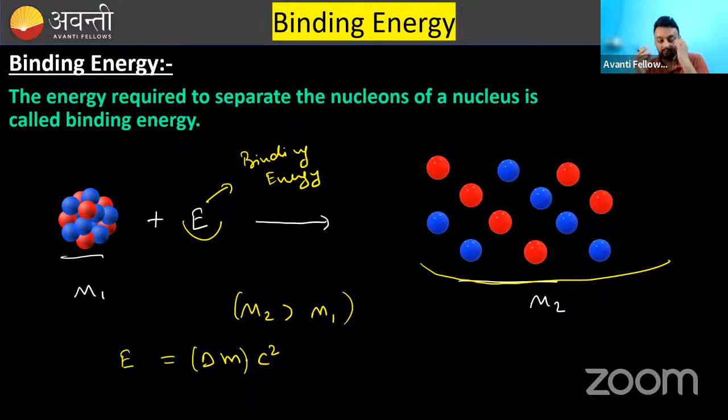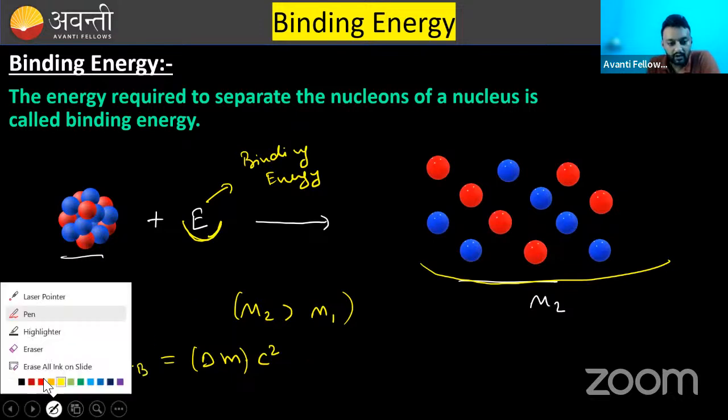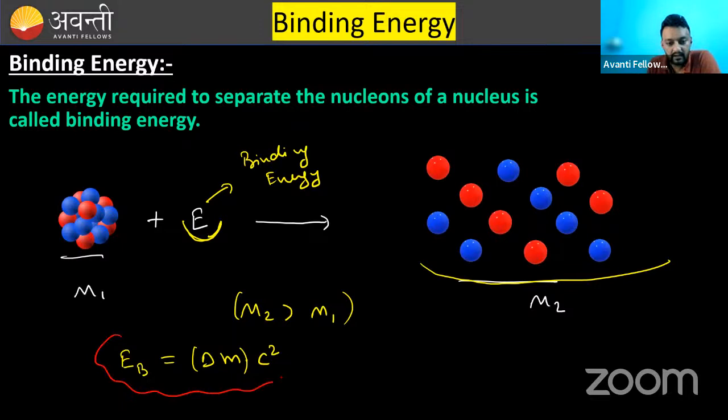Because by separating, there is some additional mass. So this delta M into c square, this mass defect is created by this energy. So this energy will be equivalent to delta M into c square, and this is known as binding energy, where delta M is called the mass defect.